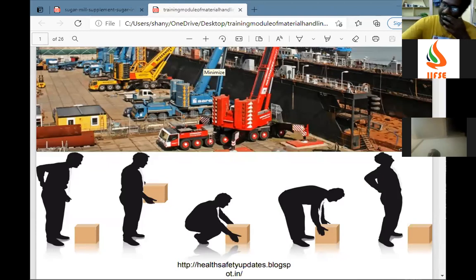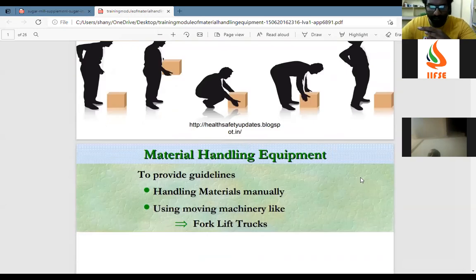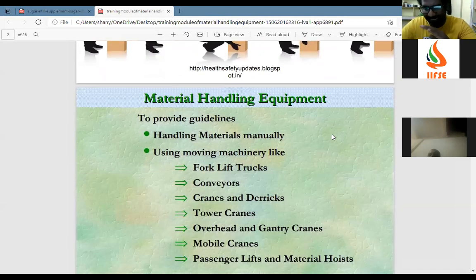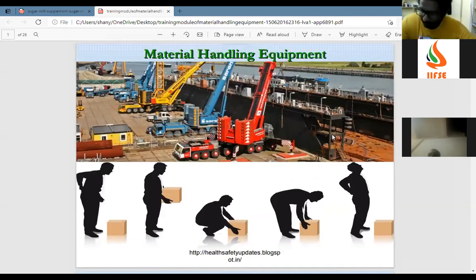Fine. Sir, what is the maximum weight of a forklift, one person has asked? There are different kinds of forklifts, starting from 3 ton, 5 ton, depending upon the industry's requirement. So now SWL is changed to WLL, work load limit. If a forklift is marked with safe working load, that should be removed, and it should be repainted with WLL, meaning work load limit. Depending upon the forklift, we have the SWL according to the requirement.